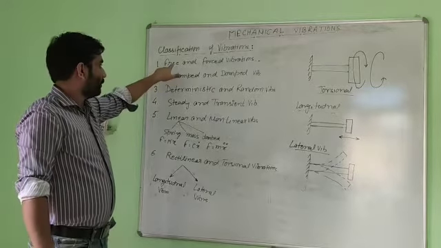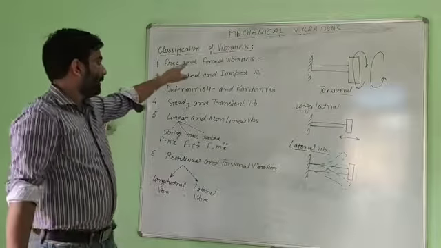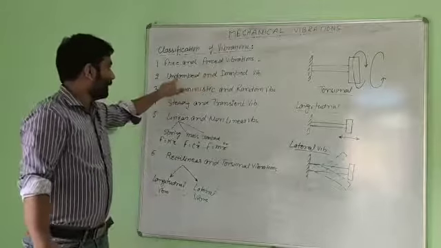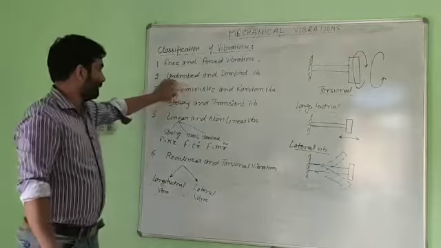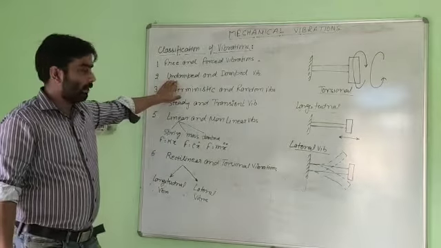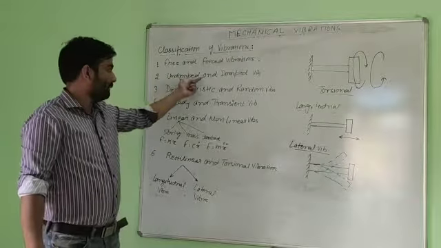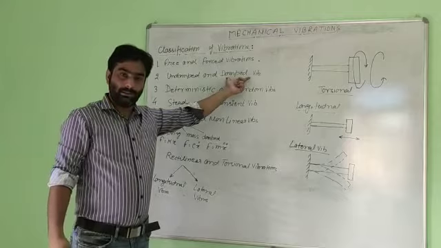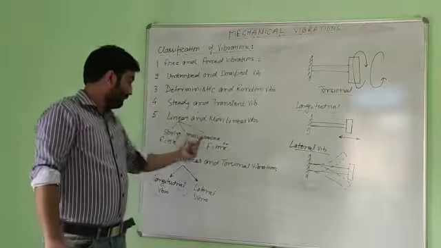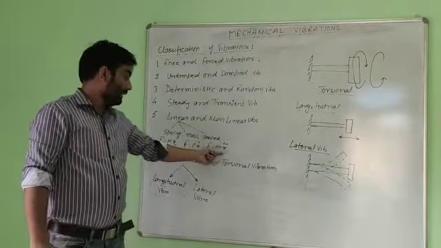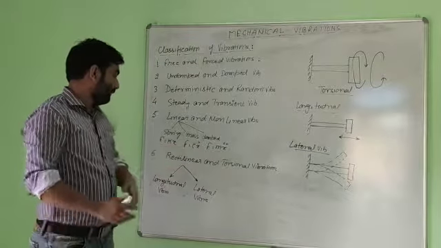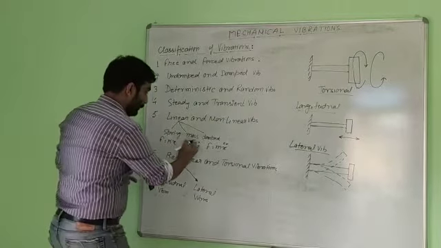The frequency corresponding to free vibration is the natural frequency, and this one is the forced frequency. Undamped, damped: the second classification is on the basis of the damping element present in the system.